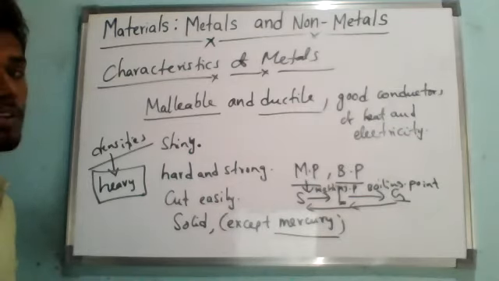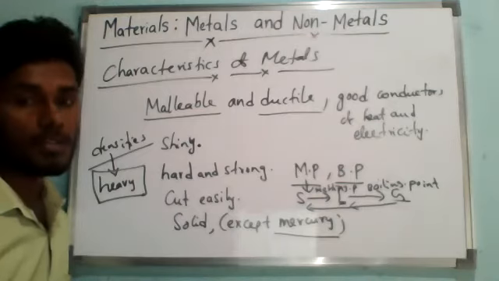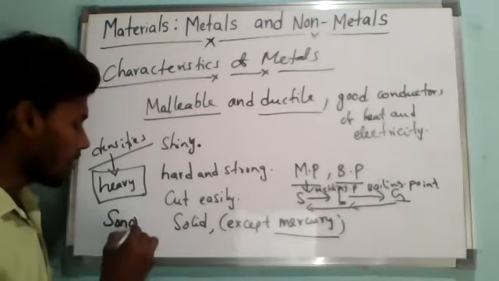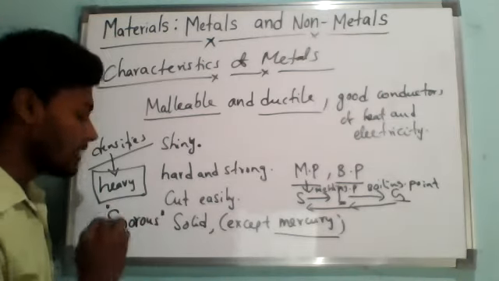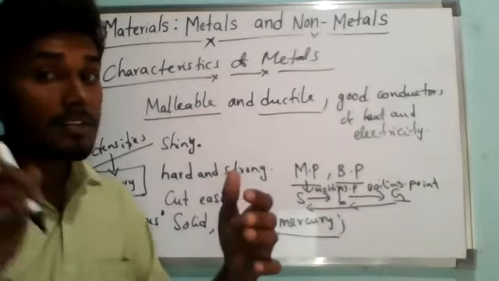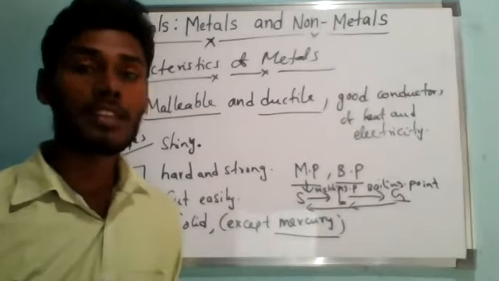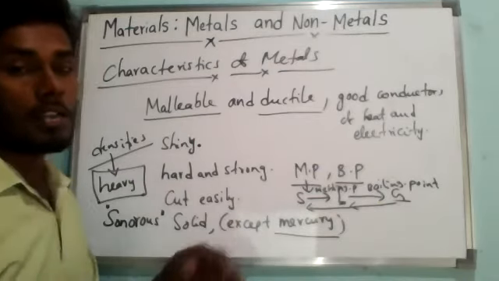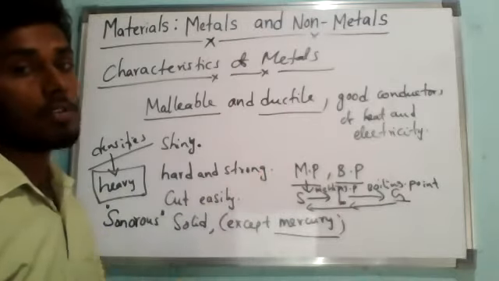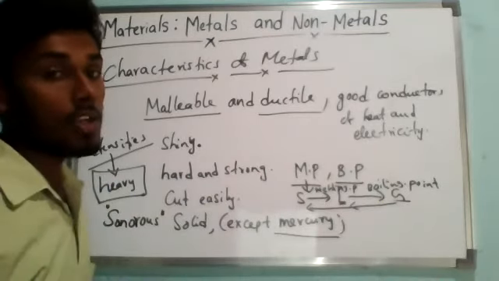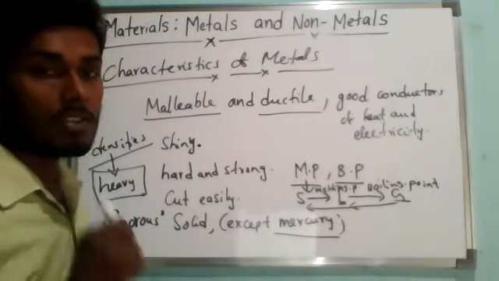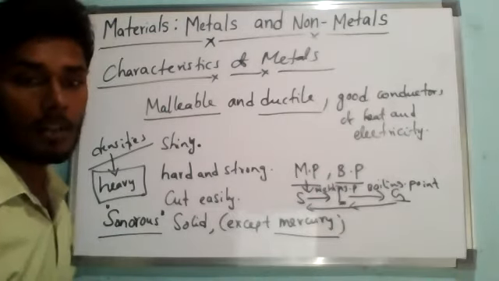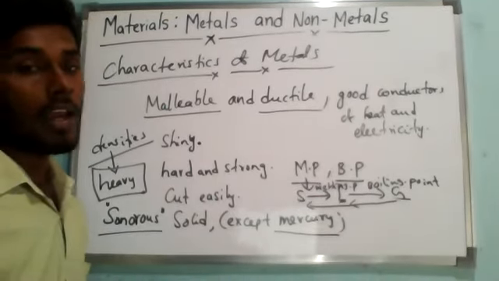Also, metals are sonorous. What is the meaning of sonorous? You may have heard that. Sonorous means the metals make a ringing sound when we strike them with a hard object, like our school bell. If we hit an iron piece with a hammer, it will create a ringing sound. Correct or not? This making of a ringing sound is a property of metals, and that property is called sonorous. So these all are the characteristics of metals.